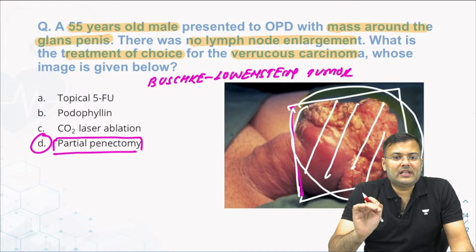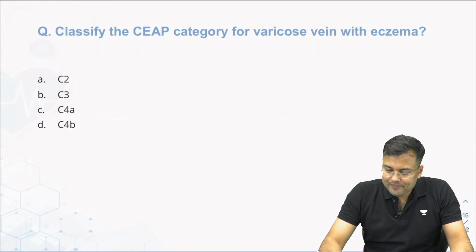Majority of you were correct. This is Buschke-Lowenstein tumor. We go for partial penectomy. Next question.